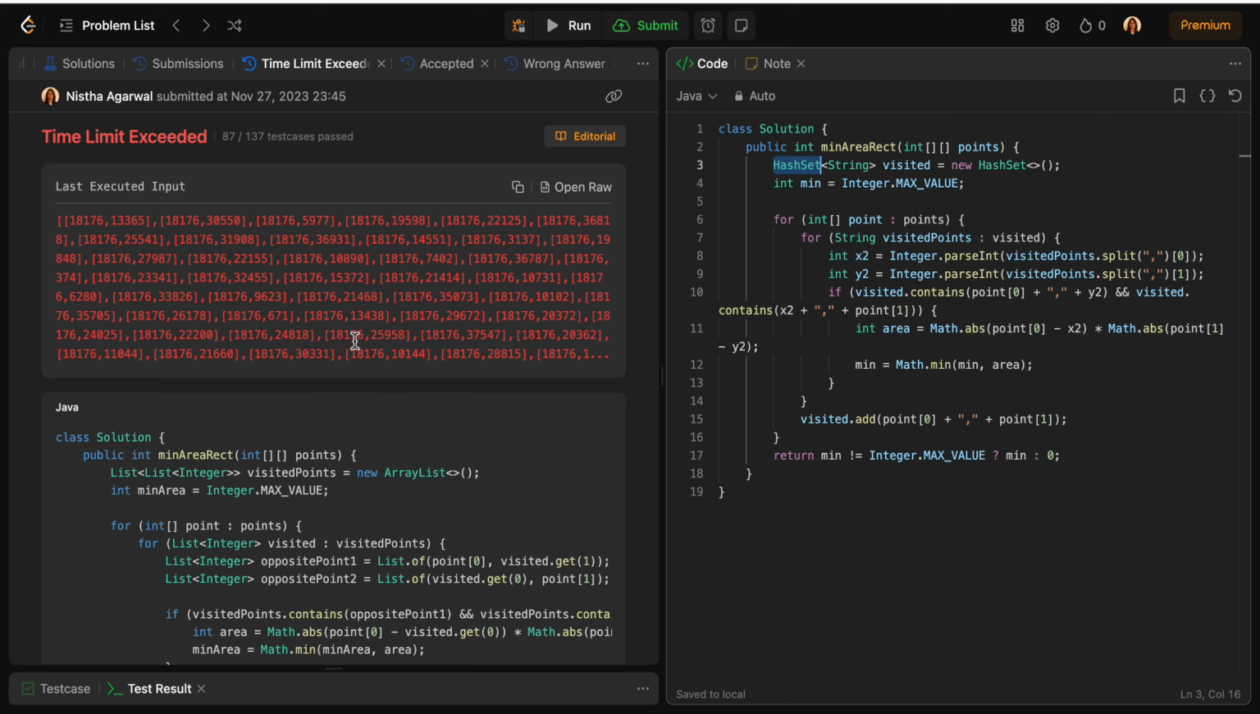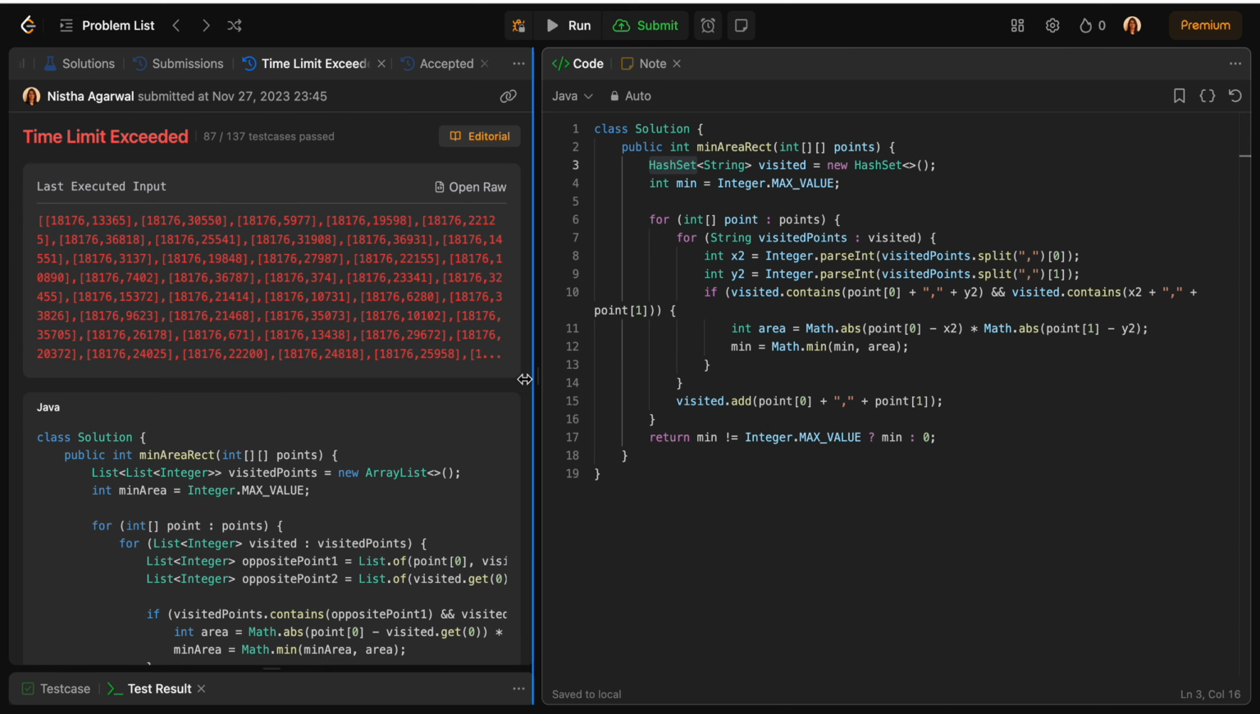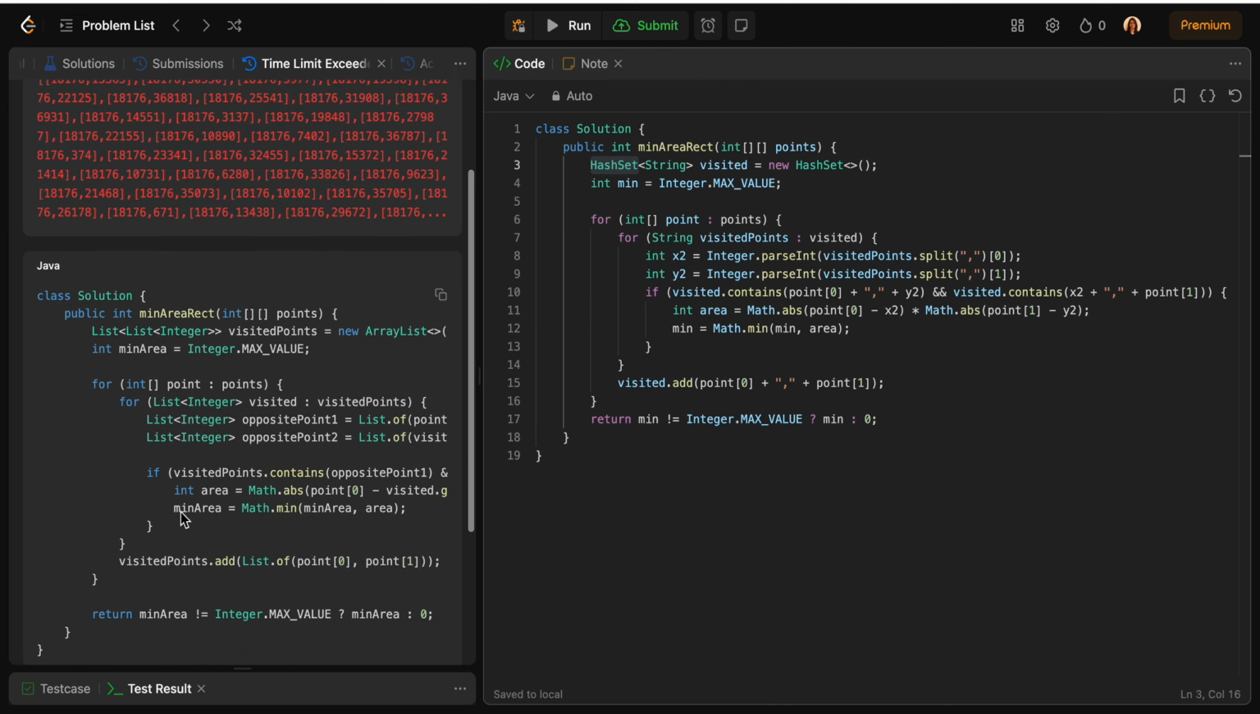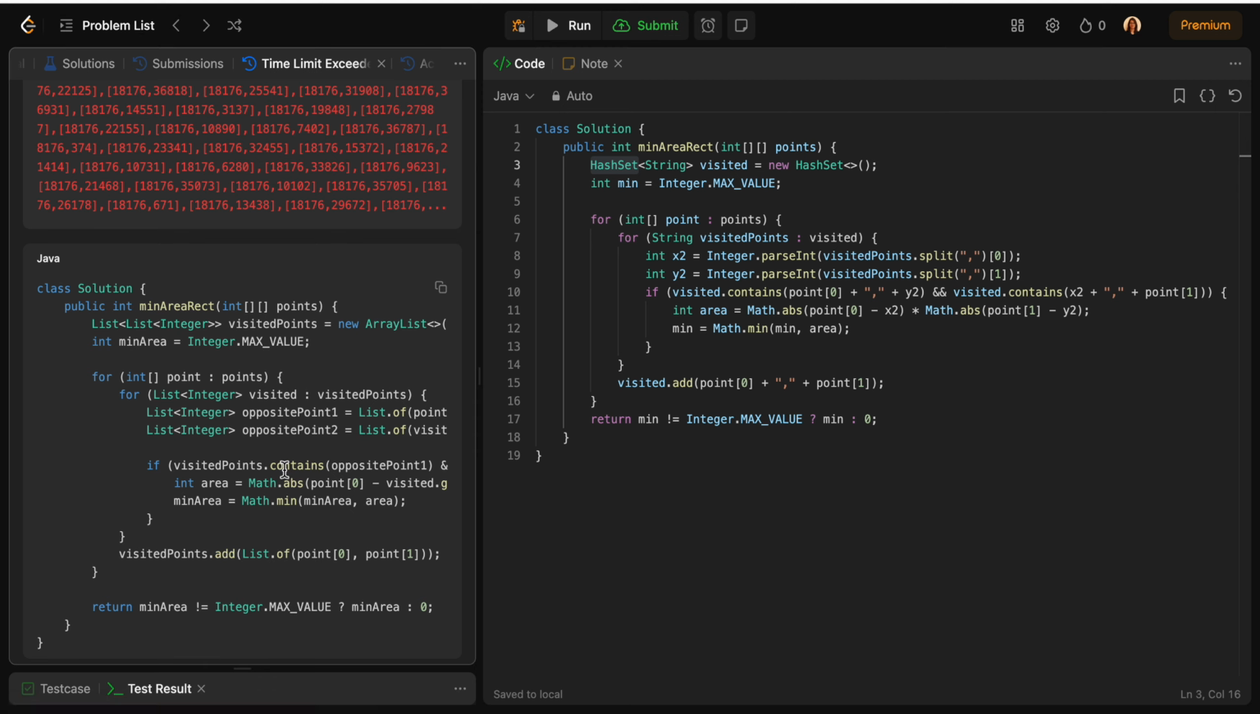But at some point it started giving me TLE. The reason being, the addition and checking whether a particular point is there in the list actually takes O of n time in an array list. Whereas in hash set, the contains and the addition take O of 1 time complexity. So that's why in this question it is preferred to use hash set and not the array list. So this was a small comparison as well.